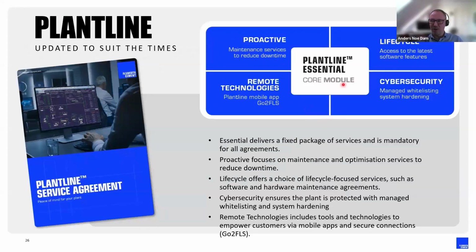We have a plan line to support our products. So as soon as you buy on a model where you're continuously updated, you will be covered by our plan line concept in the lifecycle module. But if you are buying one of our optimization services, then we would typically also add a proactive module where we are keeping track that you're getting enough out of your optimization, and we are in dialogue with you on what you could do to get more value out of the tool you have bought, installed, and have a subscription on. So I think that these two go hand in hand: continuously updating the software and having a combined responsibility of making sure that we get enough out of the installed service.